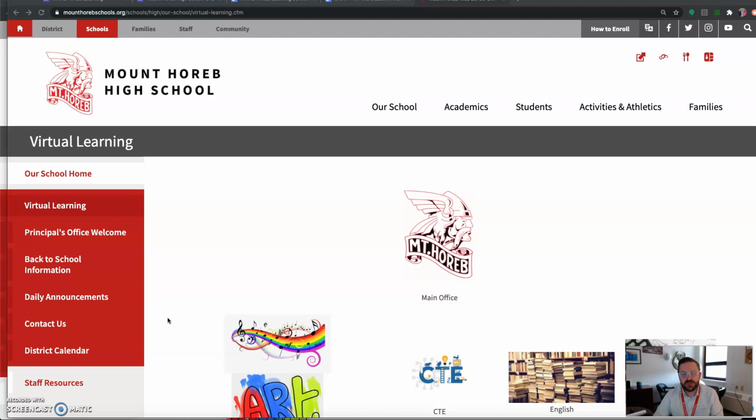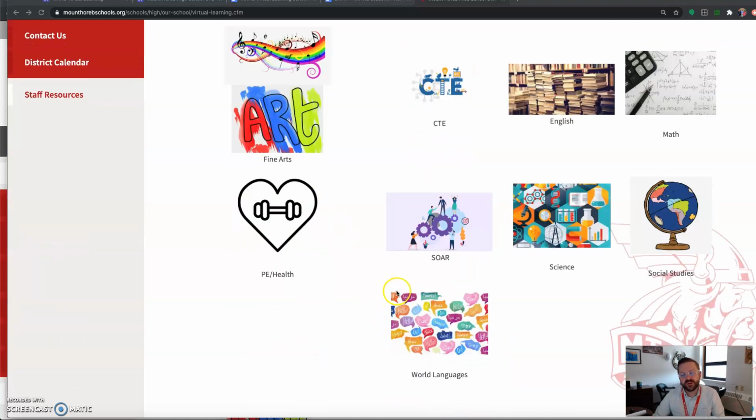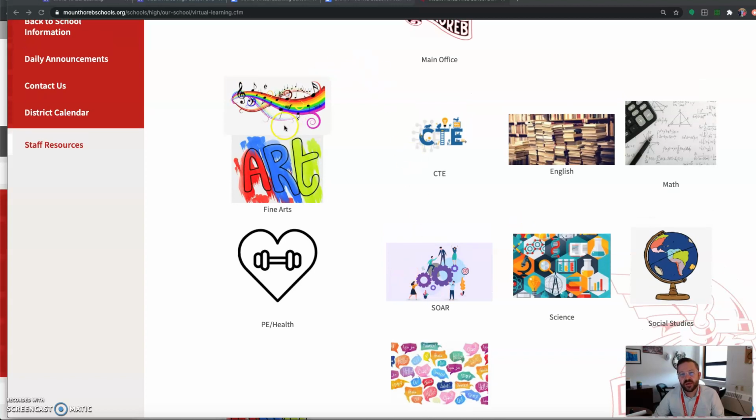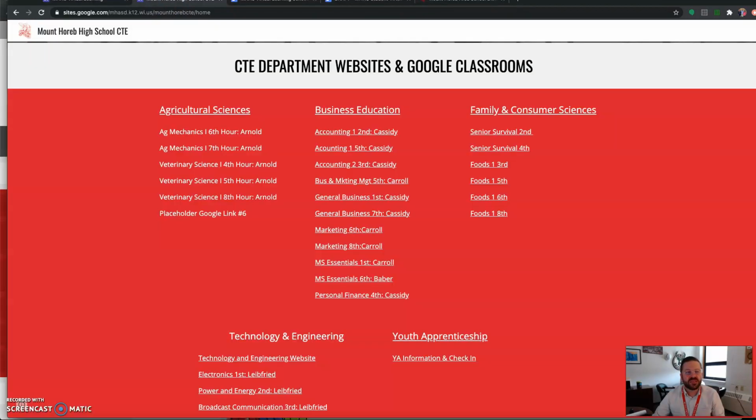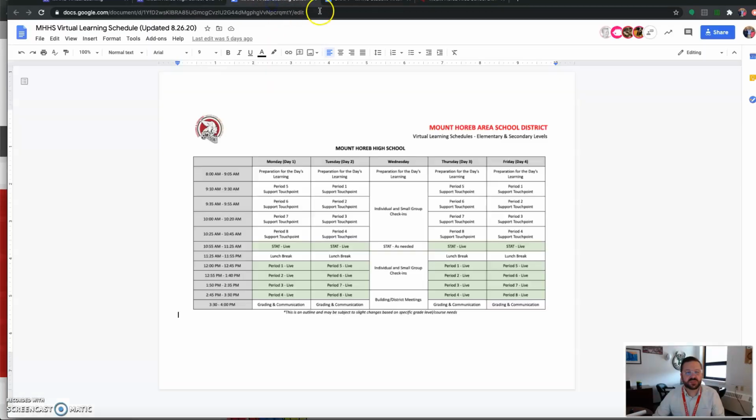Today I'm going to run through a couple different things, but really I'm going to be looking at a couple different important sites here. The page that you see on here is our virtual learning site in the high school, and I've linked this in the email today, so you'll see this. If you look at this, these are where all the different departments are. I'm going to click Fine Arts for a moment here, and you will see that this is CTE, so you can see a couple different courses here.